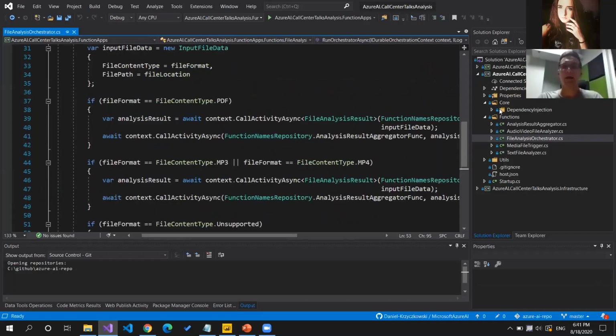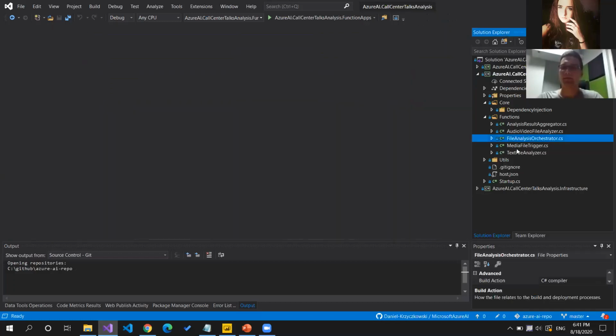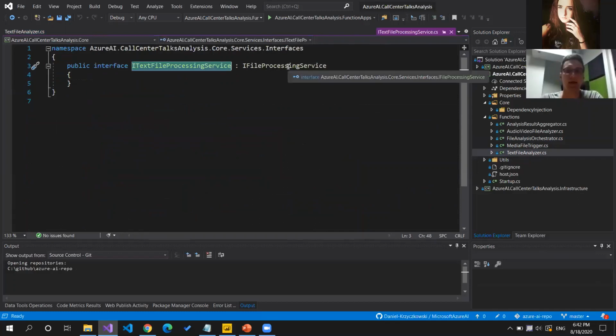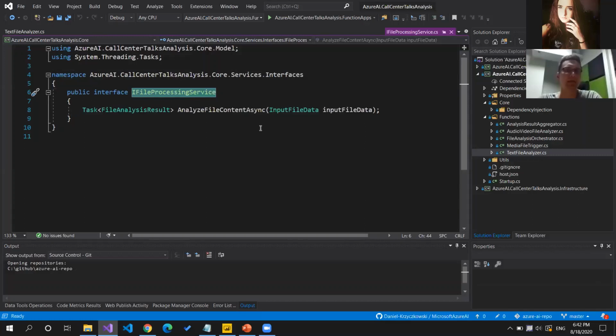So now, if I open this, let me start with the text file analyzer. So once we have a PDF file uploaded, this text analyzer function will be called. And you can see here that again, dependency injection is used. So we are using interfaces here to make it easy to test those functions and write unit tests. This interface derives from IFileProcessingService. And you can see here that there is one method, the AnalyzeFileContentAsync method.